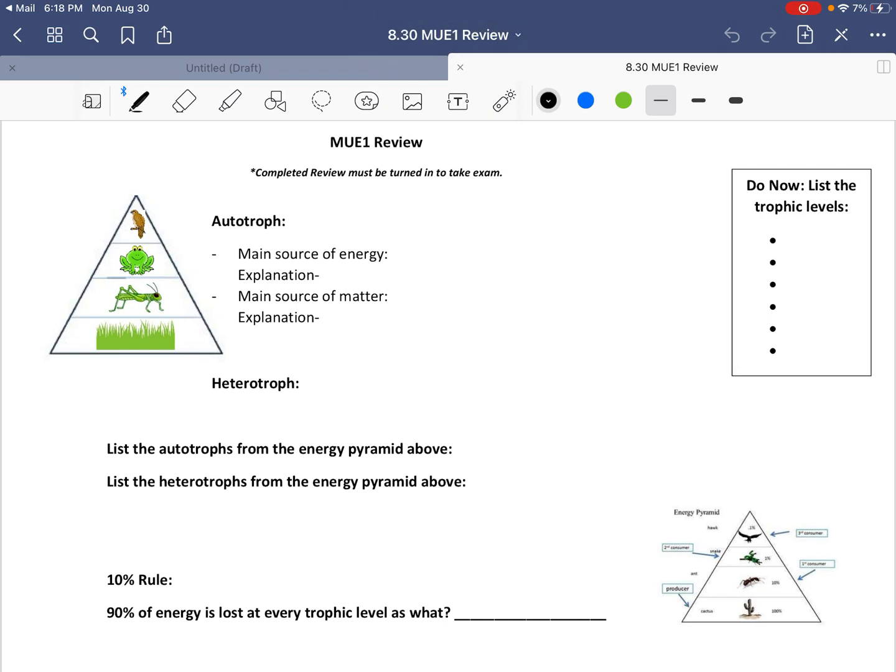Our GMAT was very simple. It was to complete or list the different trophic levels. We have discussed trophic levels almost every single day in class. I just wanted to make sure to name them. So we always start off with our first trophic level, which is our producers. Our producers are plants, algae, phytoplankton, anything that makes their own food, and they have the largest energy and largest